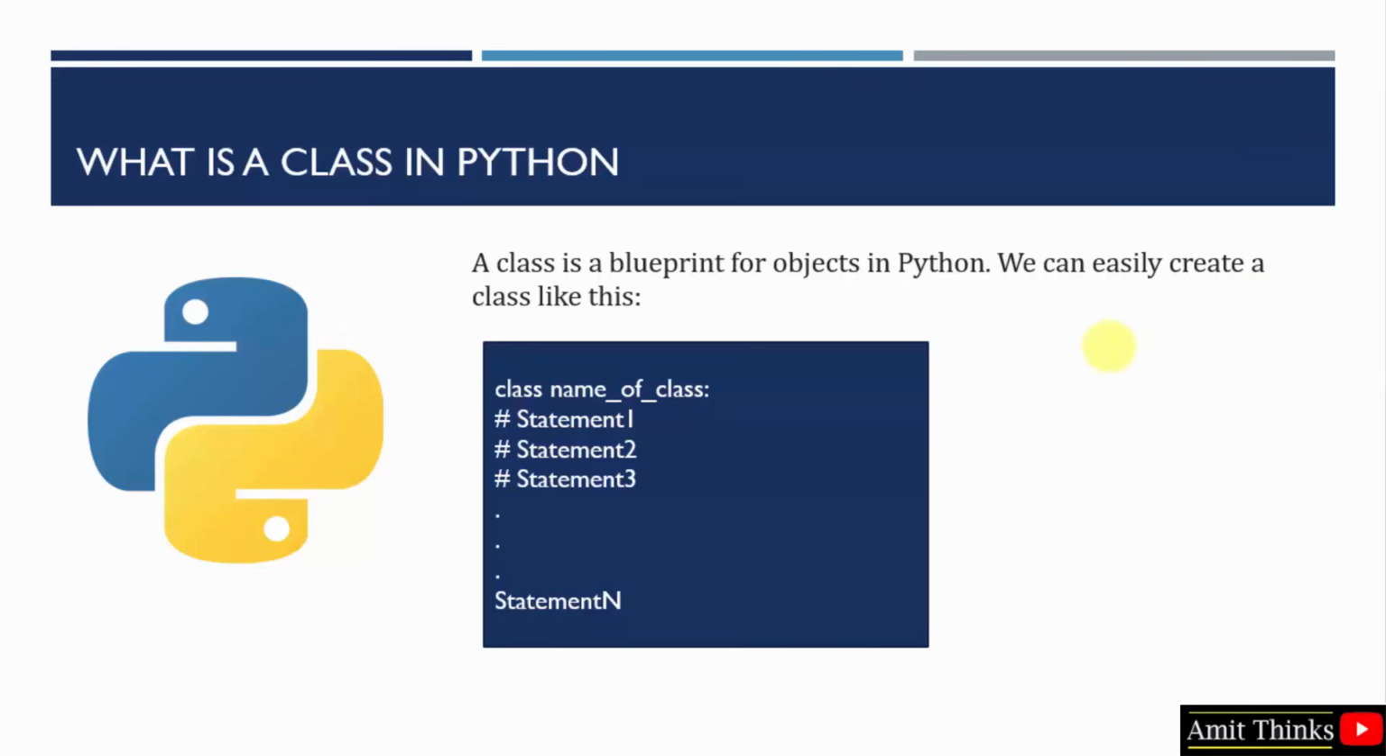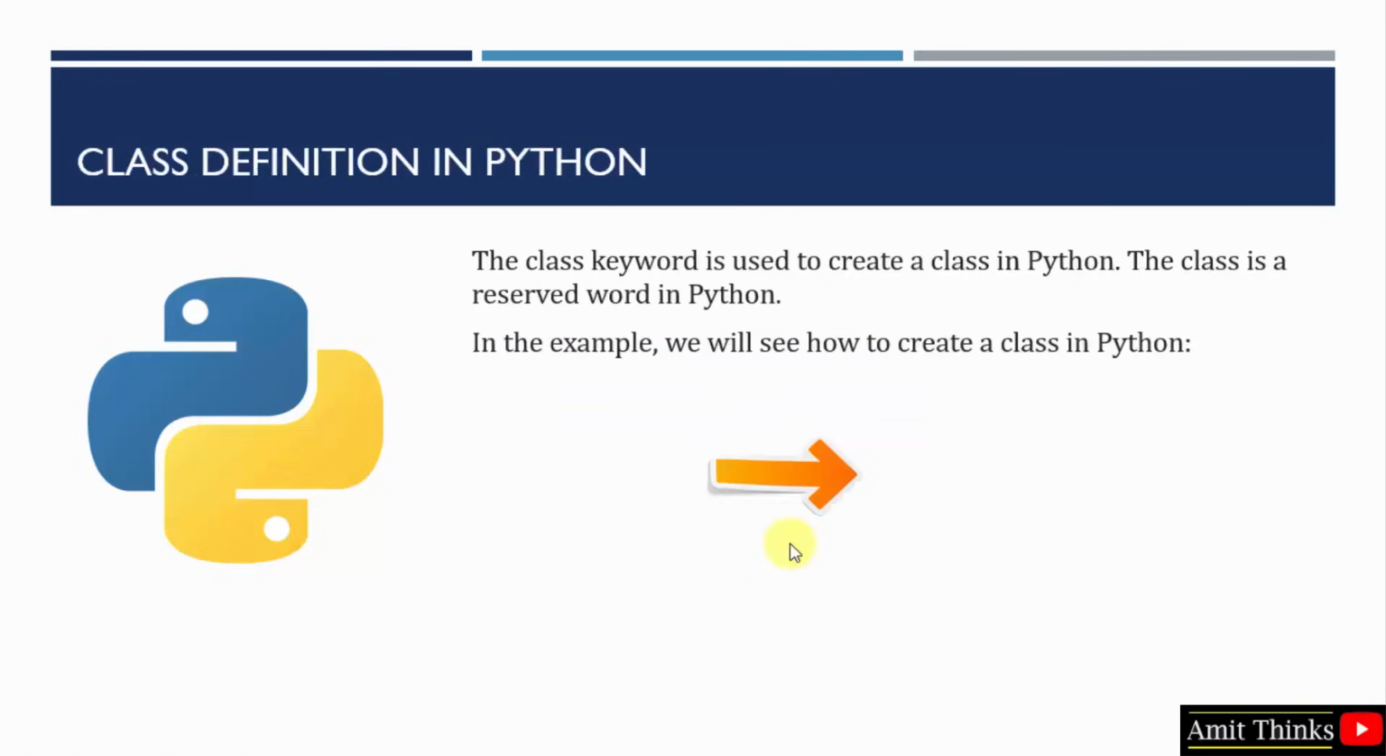So if you want to create a class in Python, you can use the following syntax. Class is a keyword. Name of class is the name of the class which you can add here, like say demo, studiopedia, calculate. You can add any name. Within that you need to add statements. That's it. So let's see an example to understand this. Okay, you can see the class keyword is used to create a class in Python. It is a reserved word. Let's see how to create a class and how to define it.